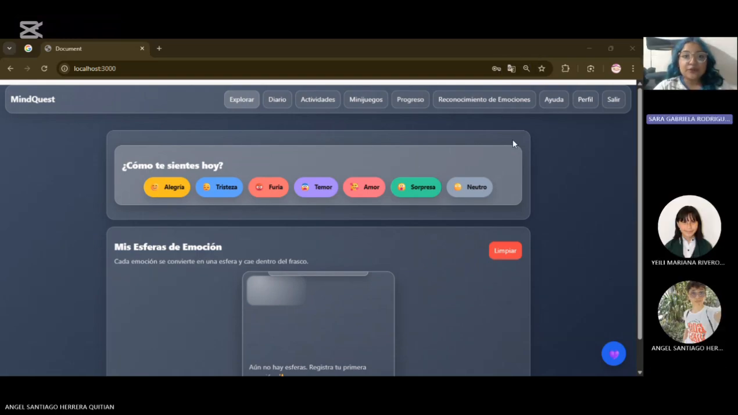The first part of our app is Explore. Explore is how you felt, and you can use these emotions to register. When you register, you fold the ball, and when you fold the ball, you can clean, and you have a visual way to see how you felt. For example, if you feel bad, happy, angry, or scared, you have the option to register these emotions and also change the background color.